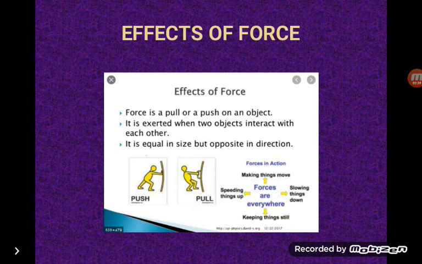Force can change the direction of a moving object. For example, in cricket, by applying a force, a batsman hits the ball and directs it in a different direction. Force can change the shape of an object. For example, by applying force with our hand, we change the shape of dough while making chapatis.